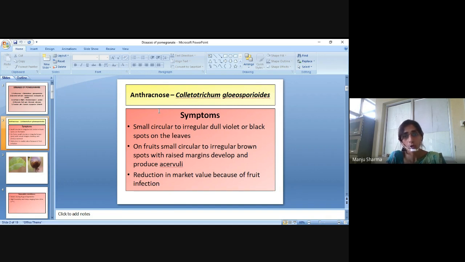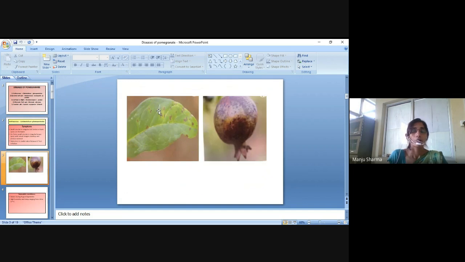On fruits, small circular to irregular brown spots with raised margins develop and produce acervuli, and there is a reduction in market value because of fruit infection. Basically, these are the symptoms of the anthracnose disease of pomegranate. These kinds of spores appear on the surface of the leaf.